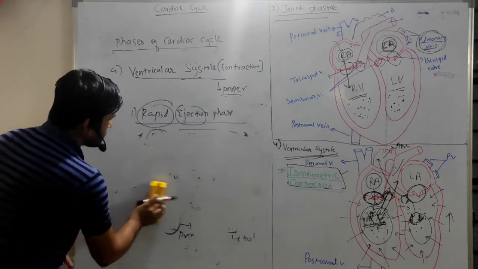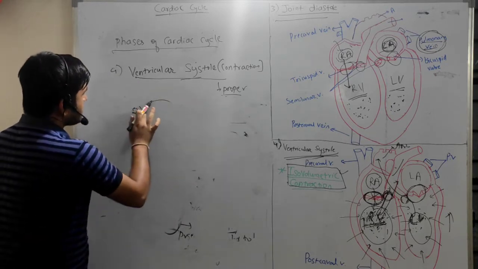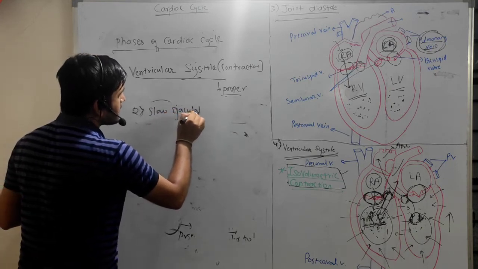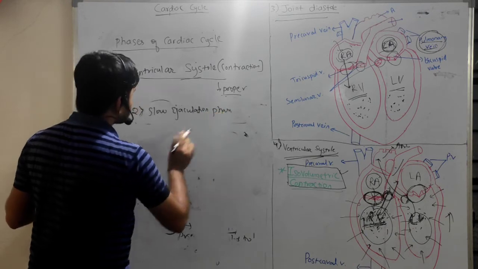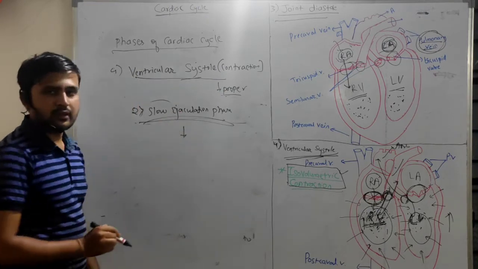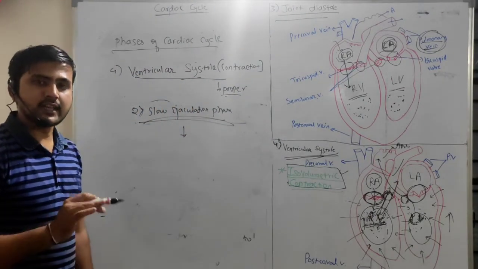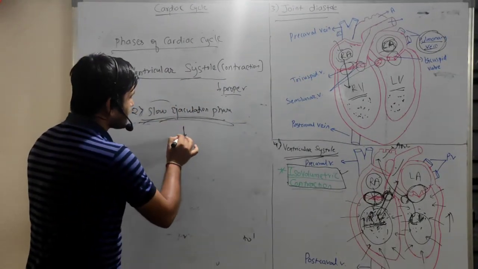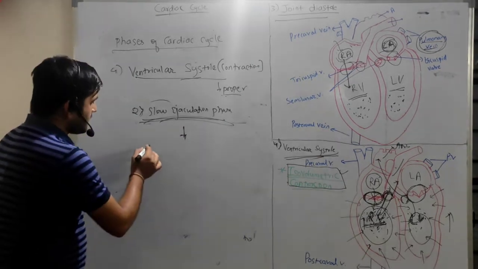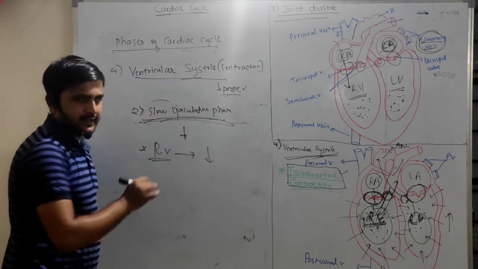And the second subphase is the slow ejection phase, or slow ejectory phase. Okay, so what happens here? The maximum pressure is transferred in the first ejection phase. In the slow ejection phase, what happens? After the liberation of the pressure, the pressure in the right ventricle will be decreased, right?